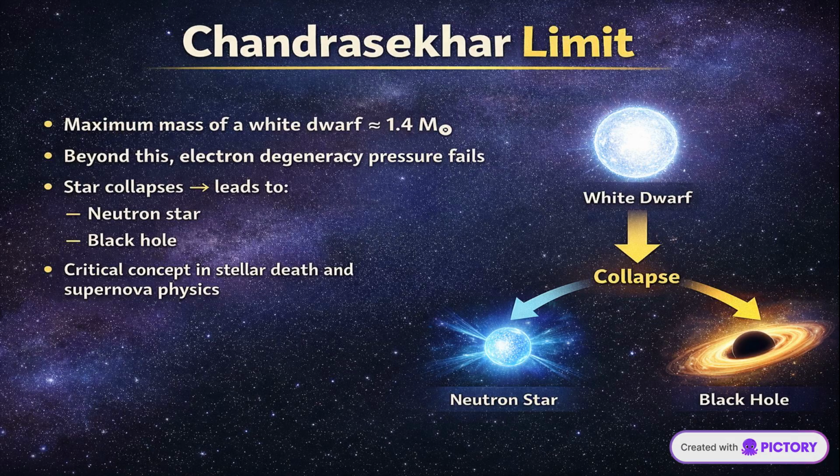There is, however, a limit to how much mass a white dwarf can support. This is known as the Chandrasekhar Limit, approximately 1.4 times the mass of the Sun. Beyond this limit, electron degeneracy pressure is no longer sufficient to counter gravity. The star becomes unstable and undergoes further collapse. This collapse leads to the formation of either a neutron star or a black hole. This limit is a cornerstone concept in stellar evolution and supernova physics.